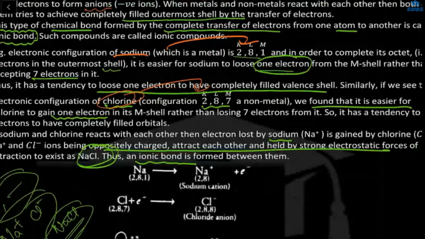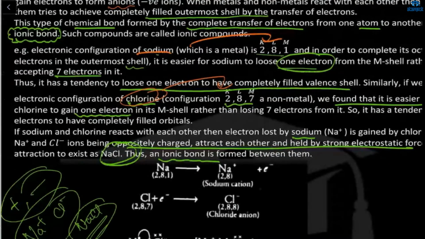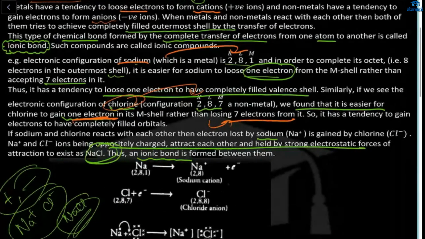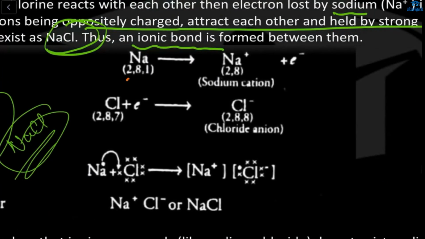Here we found that it is easier for chlorine to gain one electron in its M shell rather than losing seven. It has a tendency to gain an electron to have a completely filled outermost orbit, because each atom wants to complete its outermost orbit, whether by gaining, losing, or sharing electrons.